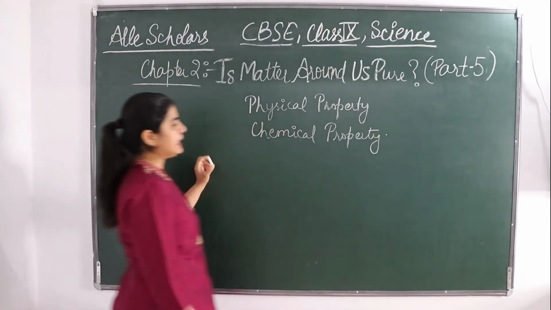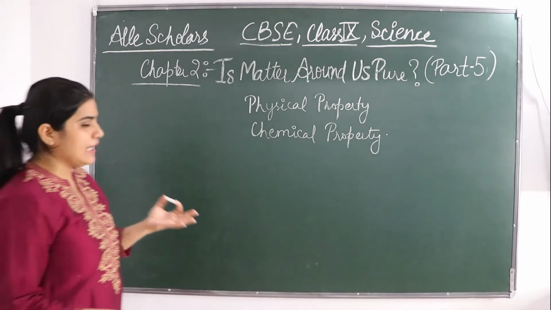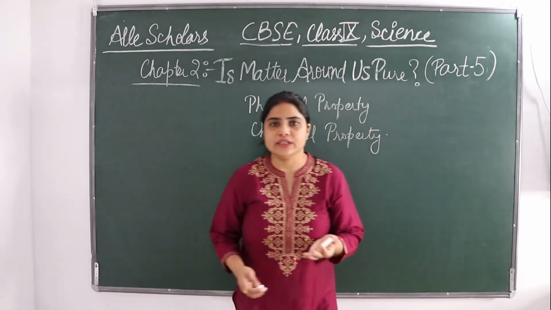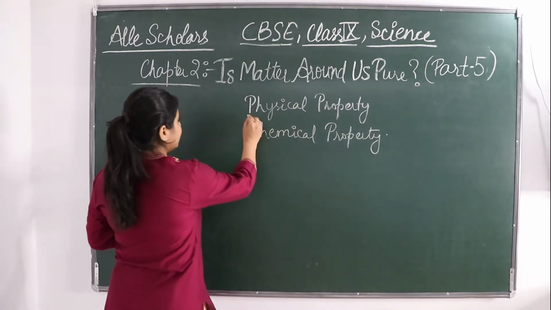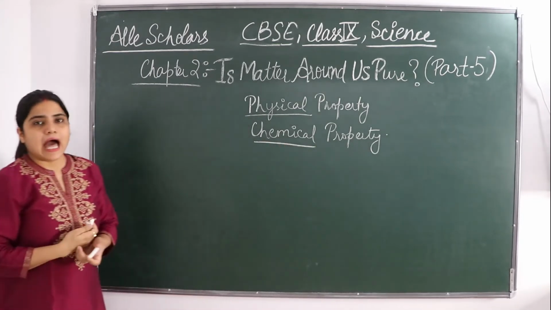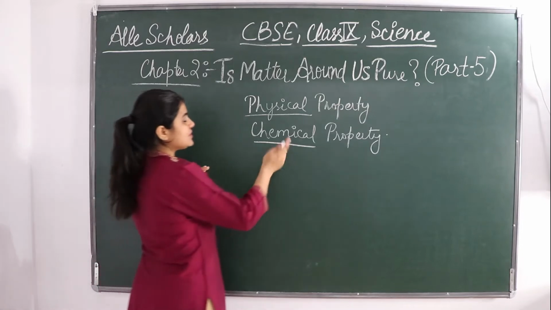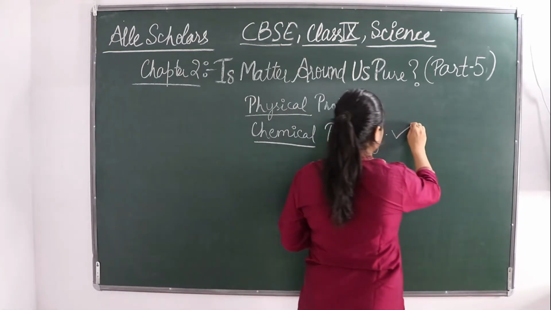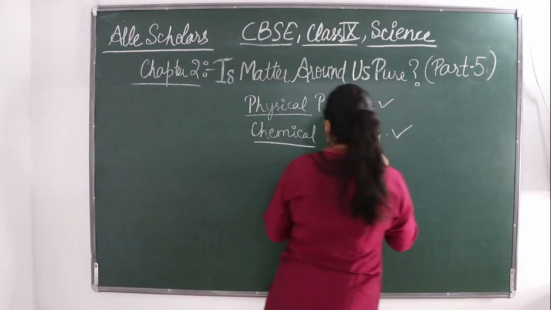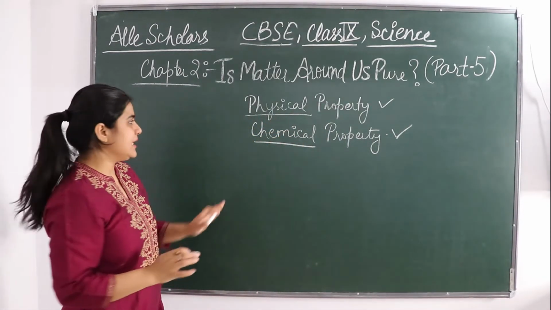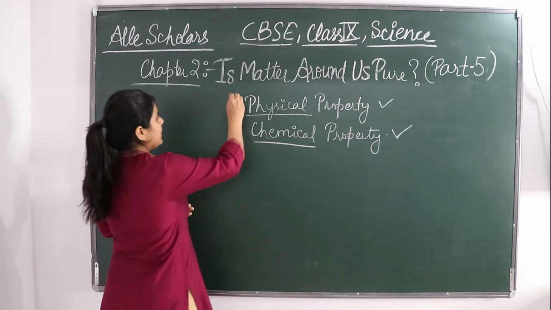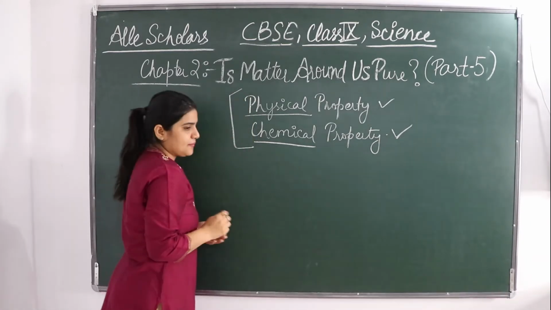We can tell about any compound or substance on the basis of either its physical property or chemical property. There are many substances which do not show any chemical properties, but many have both physical as well as chemical properties. Physical property everybody has, but there are many elements whose chemical property keeps on changing.